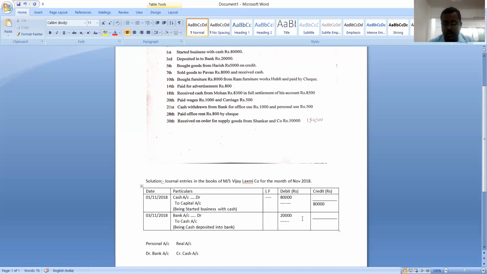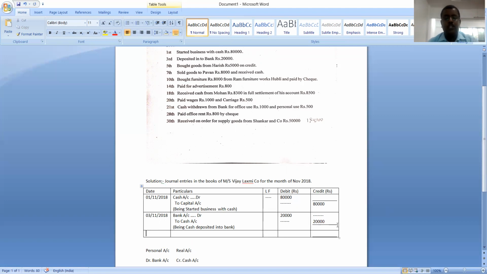And in the second line, debit column will be nil, and we should write the name of the account and the amount of the transaction. If it comes to debit column, we should write the amount parallel to the name of the account debited, and credit column will be nil. If it comes to credit column, we should write the amount parallel to the name of the account credited, and debit column will be nil. This is how we need to record transactions in the book of journal.